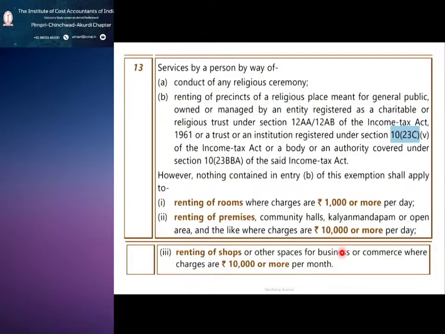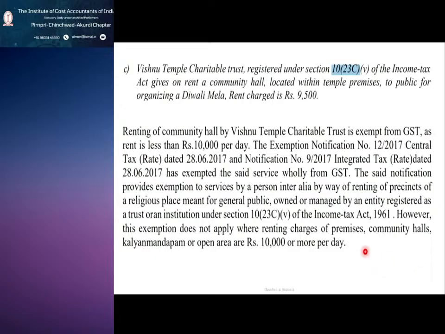For a community hall, only charges of 10,000 or more are taxable, but in our case it is 9,550. Hence the exemption applies; it does not apply only where renting charges of premises or open area are 10,000 or more per day.